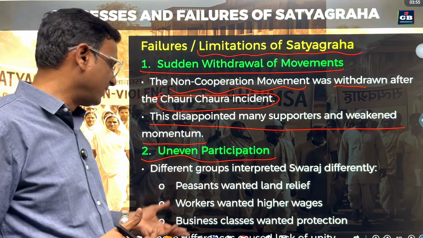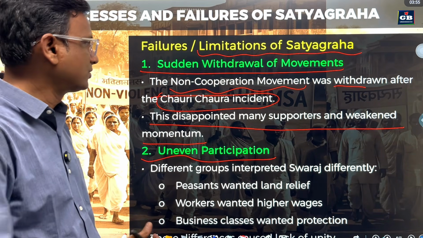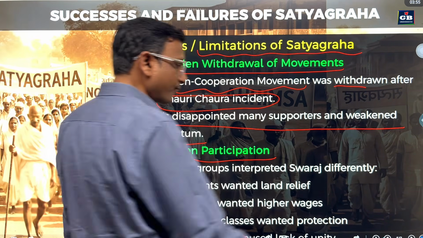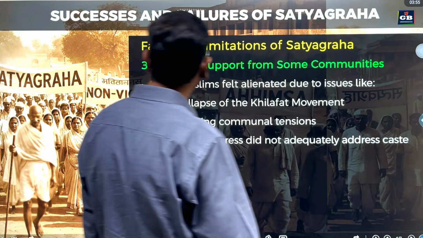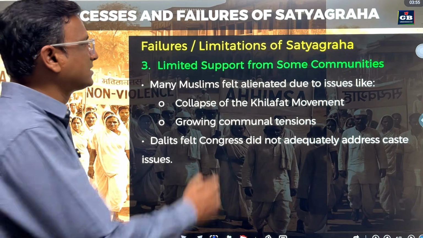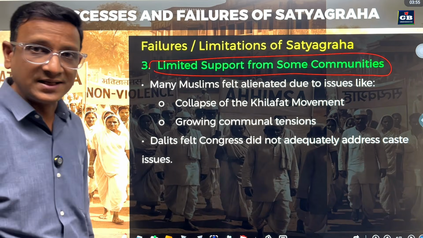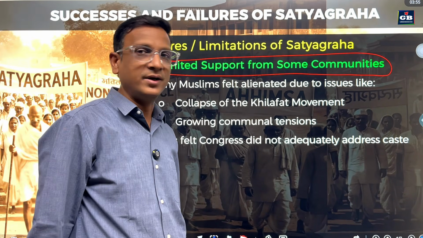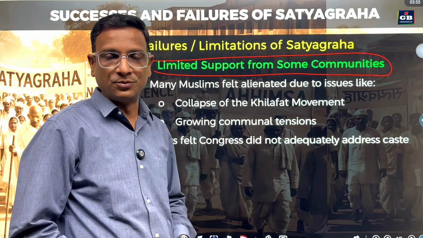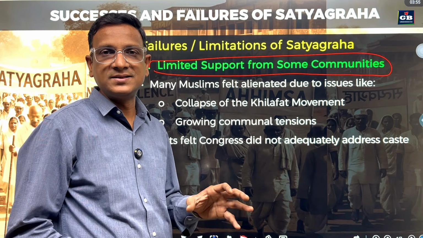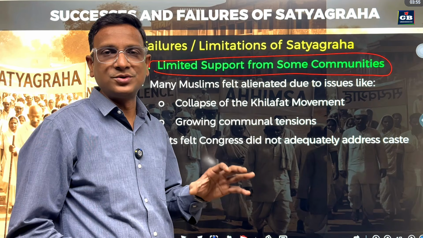Peasants got land relief, and the business class got protection. So this was one of the limitations. Next, limited support from some communities. For Satyagraha, all communities could not give their full support. Some communities could not give their support to Satyagraha.